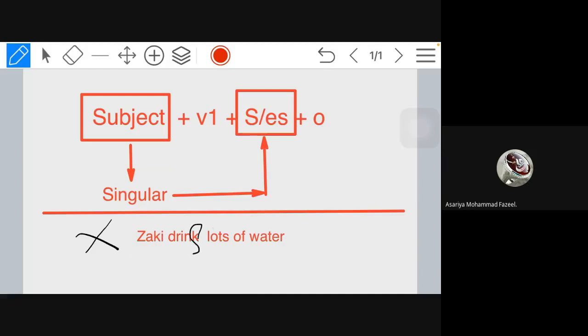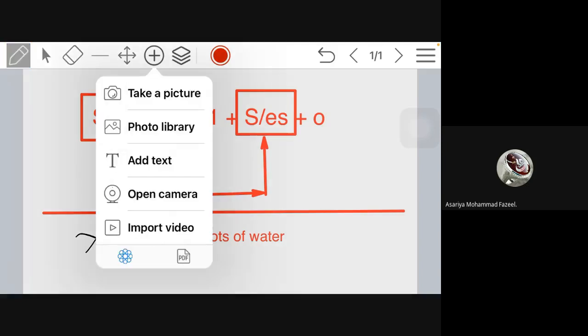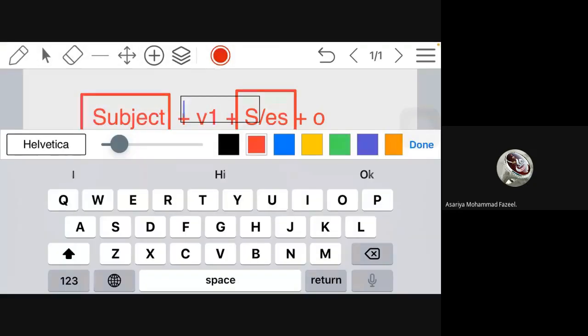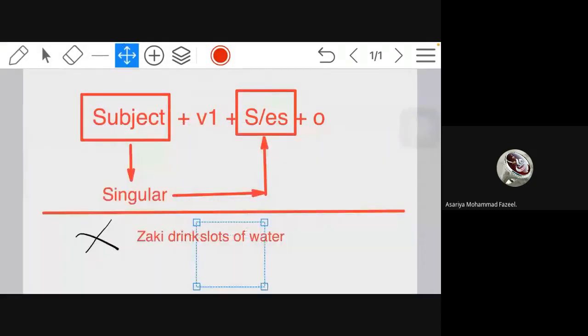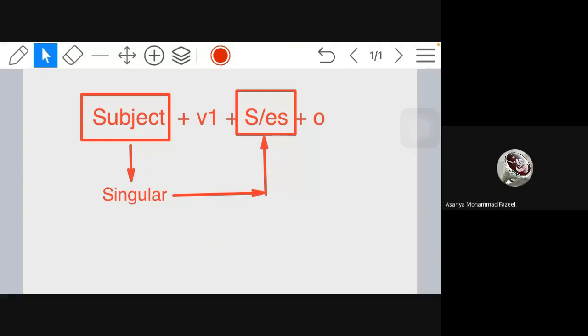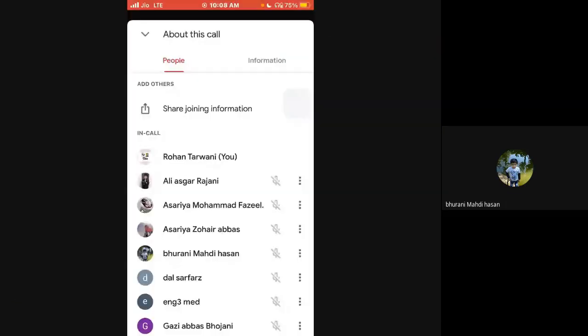So if I say, Zaki drinks lot of water, it is then correct because I have added s with the verb drink. Am I clear? Yes. Now, any doubts in this formula, then please ask me. No, sir. No question.